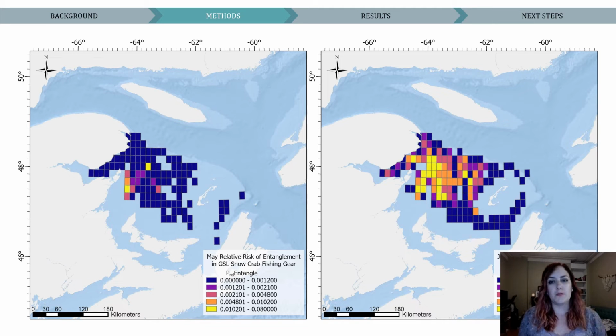So now that we have the probability of fishing gear and whales, we multiply the two values together to give our baseline estimate of entanglement risk, which was made relative to the fishing season. So we are assuming that the co-occurrence of fishing gear and whales is equal to the probability of entanglement. There were no whale sightings in April, so our period of overlap is from May through July. And again, these maps show May and June entanglement risk values, where yellow is the areas with the highest risk.